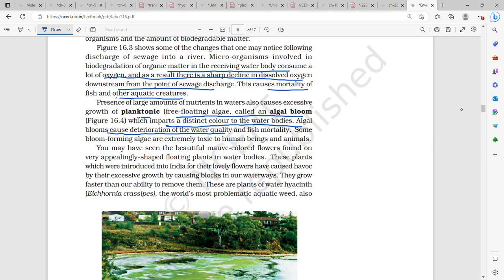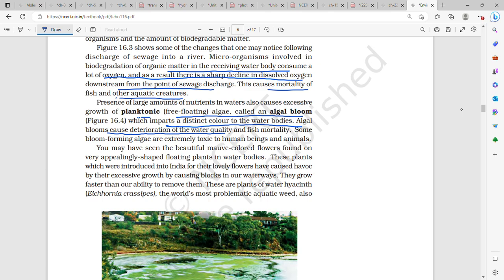Okay, so there are microorganisms, obviously we learned in microbes in human welfare. These are involved in the degradation of organic matter in the receiving water body, and therefore they consume a lot of oxygen, and as a result there's a sharp decline in dissolved oxygen downstream from the point of sewage discharge, and this causes mortality of fish and other aquatic creatures.